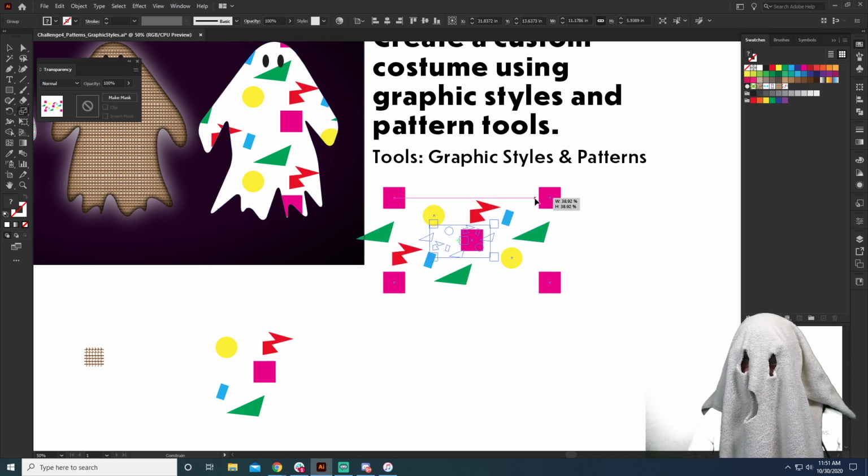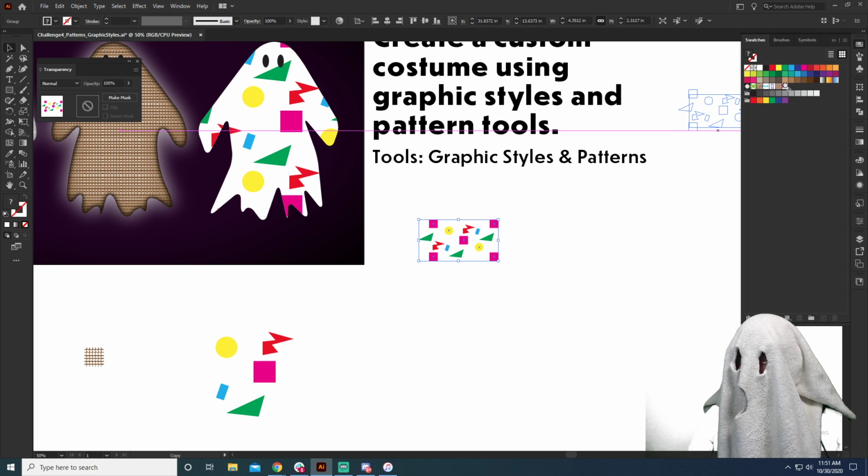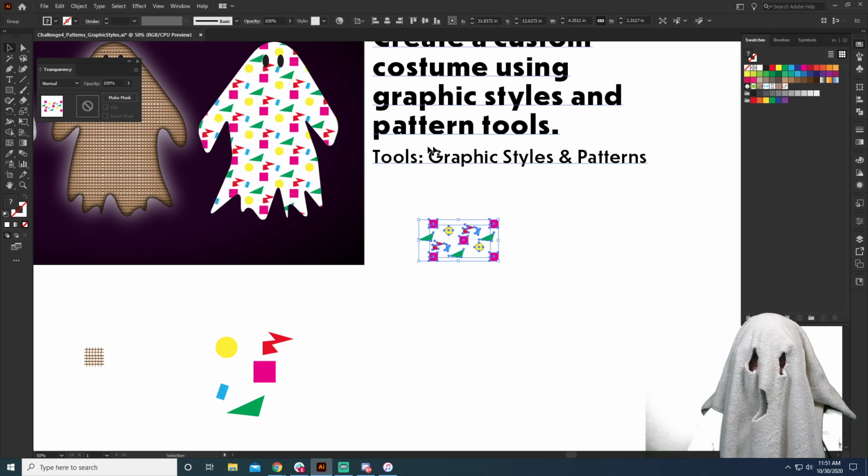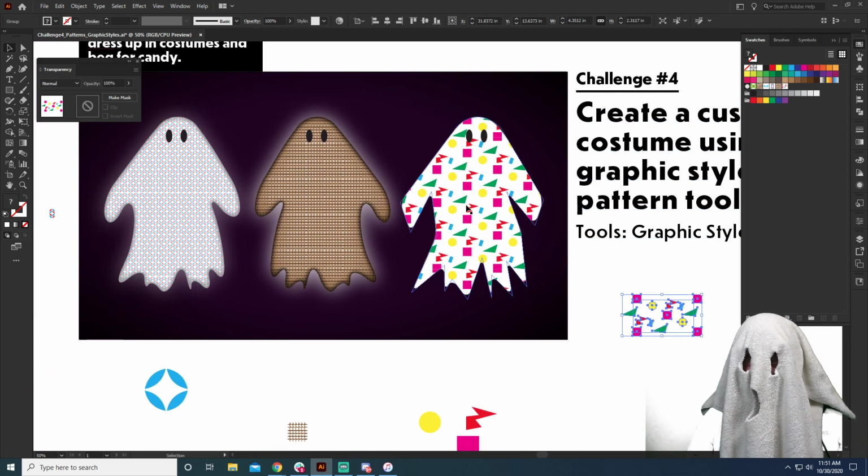So let's go ahead and scale it down and then drag it right back on, holding Alt, and drop it there, and it will update right there. Now we're going to do one more thing.